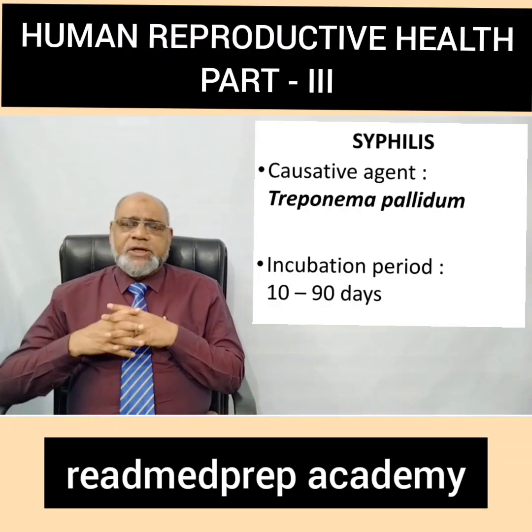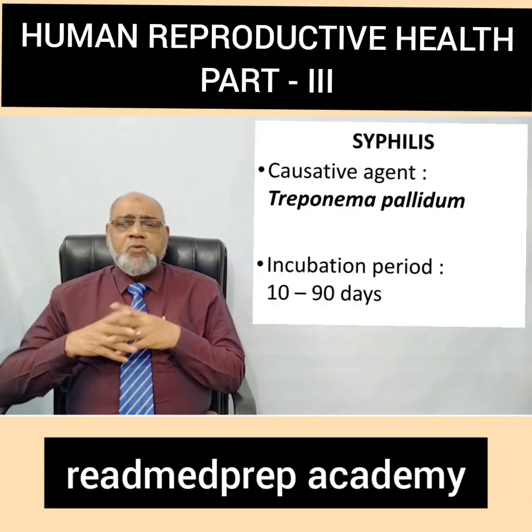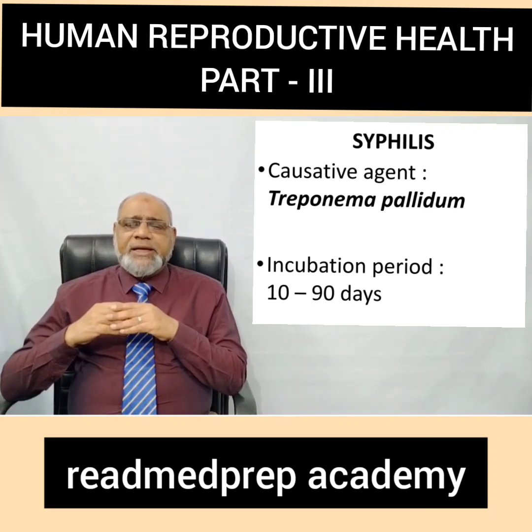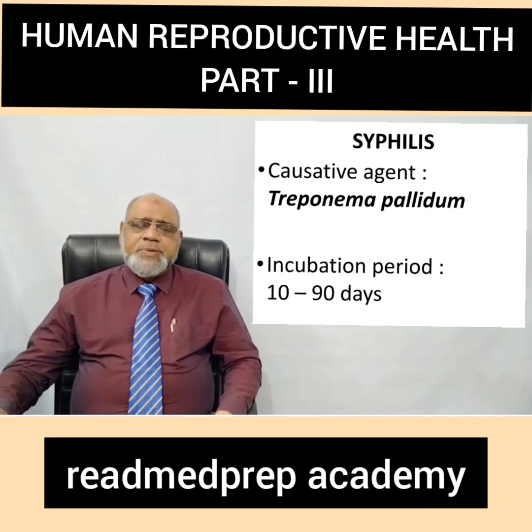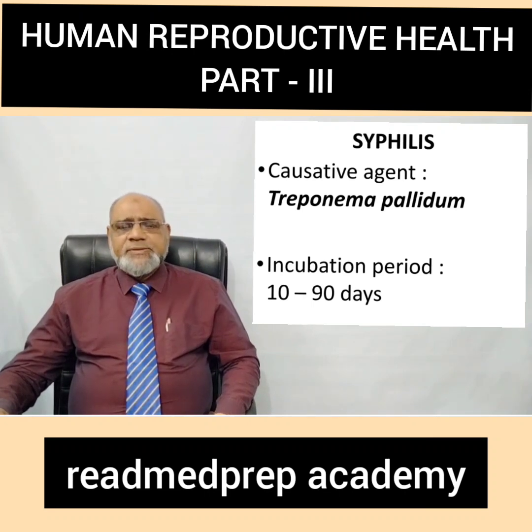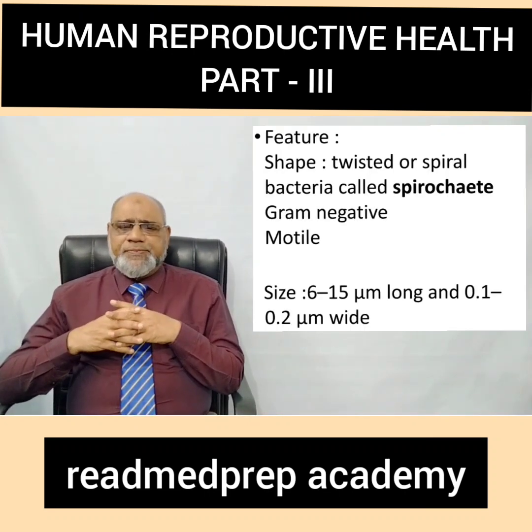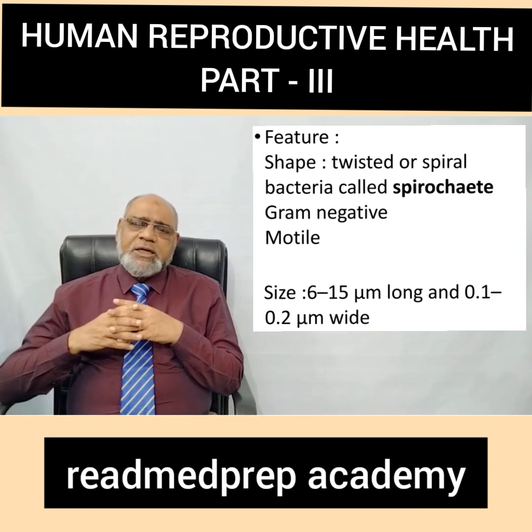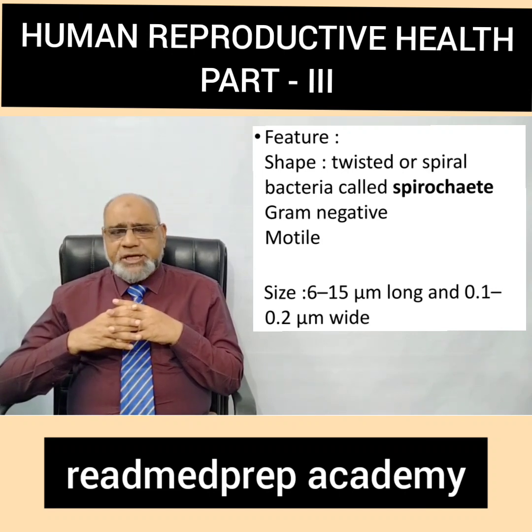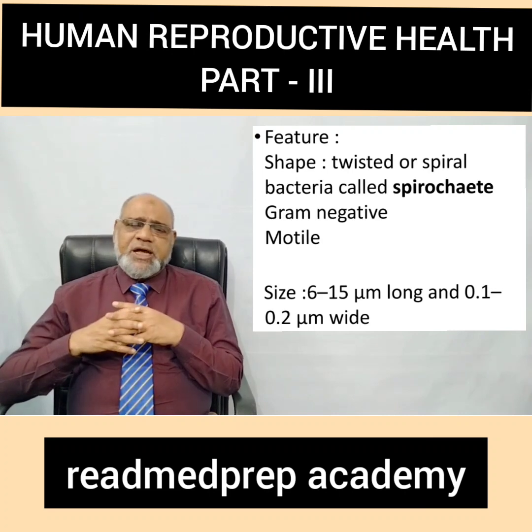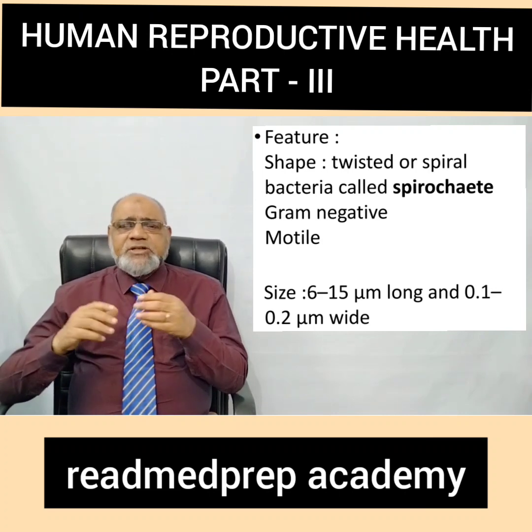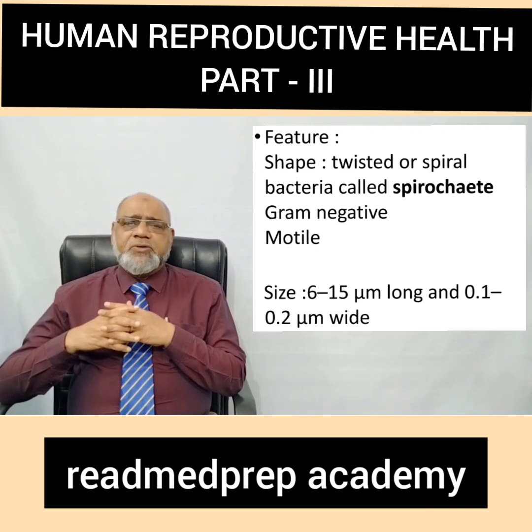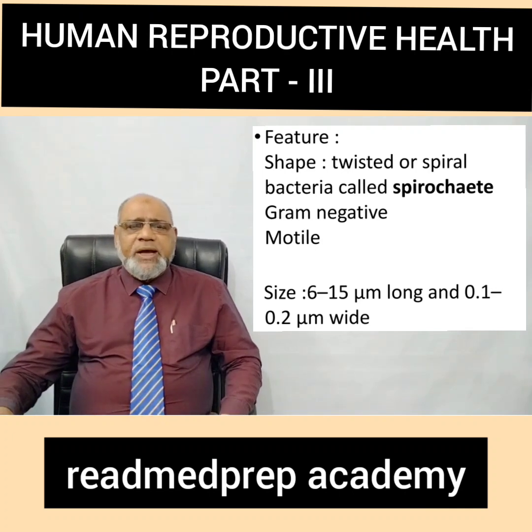Now, let us go to the next disease, syphilis. What is the causative agent of the disease syphilis? Treponema pallidum. What is the incubation period? 10 to 90 days. How does the organism appear? The shape of the organism is twisted or spiral bacteria. Such bacteria is called spirochete. It's a gram-negative bacteria and it is motile. The size of bacteria is 6 to 15 micrometers long and 0.1 to 0.2 micrometers wide.